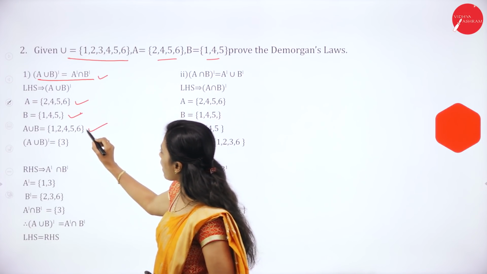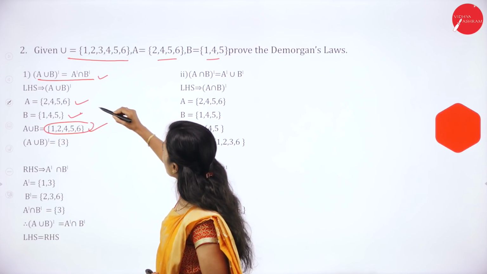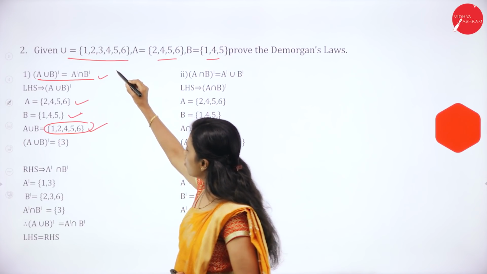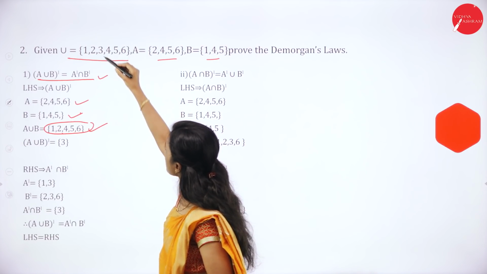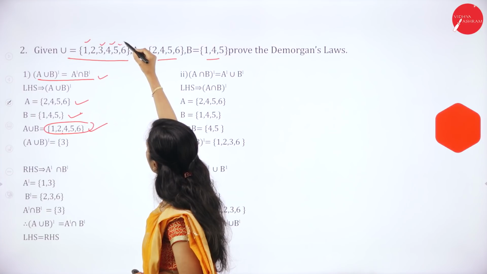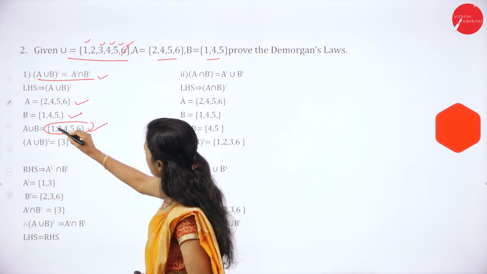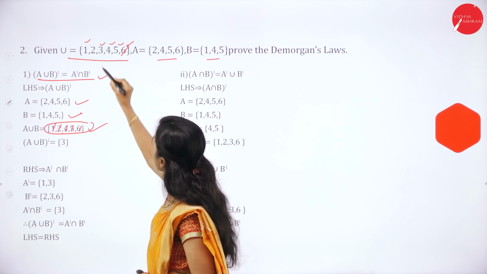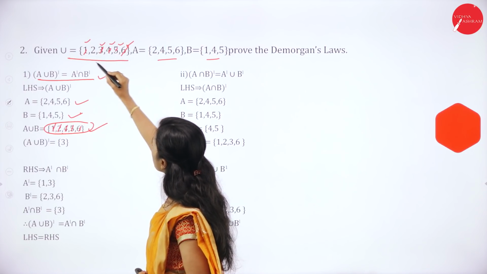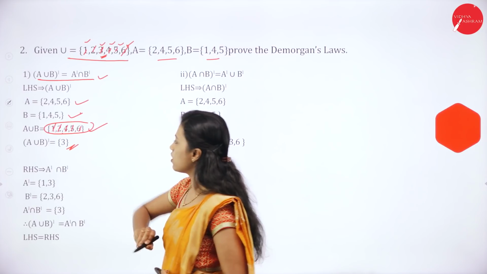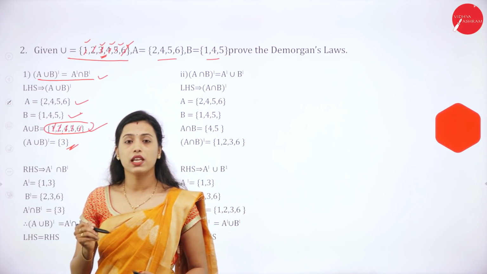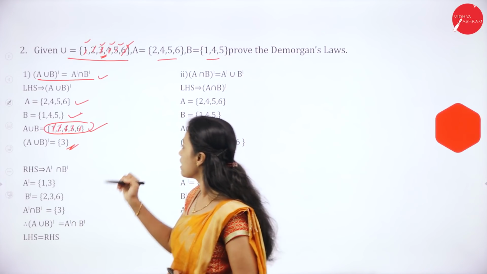Then we compare this with the universal set. So what is remaining in the universal set? 3. So A union B whole complement is 3.